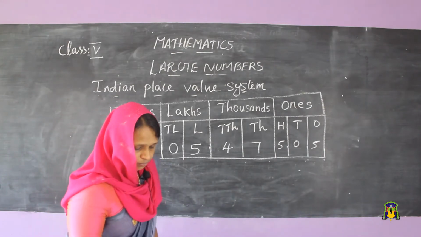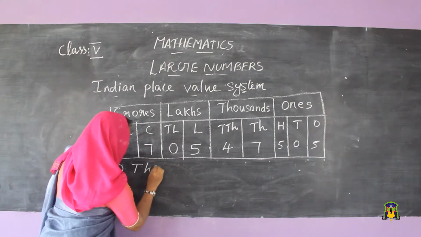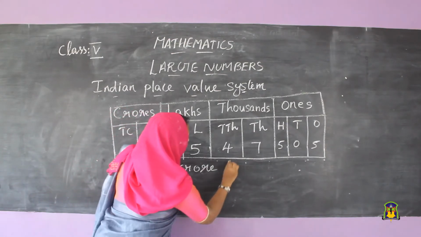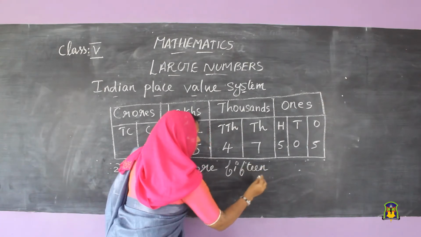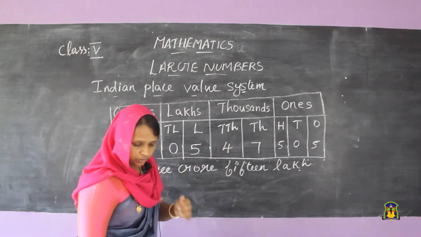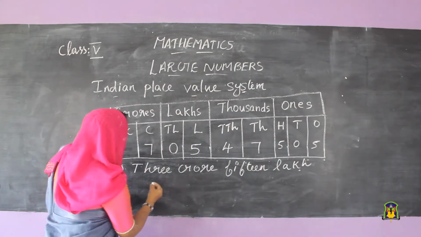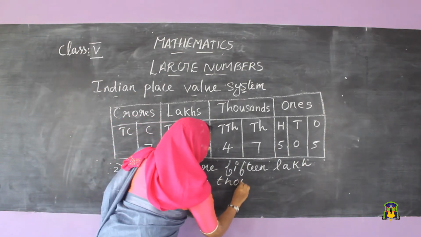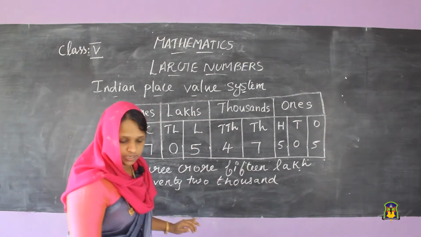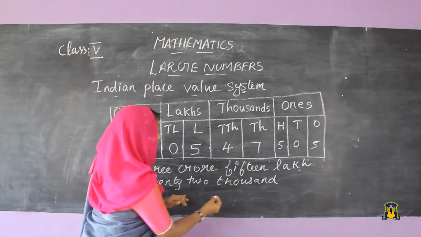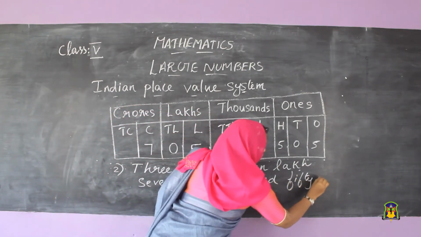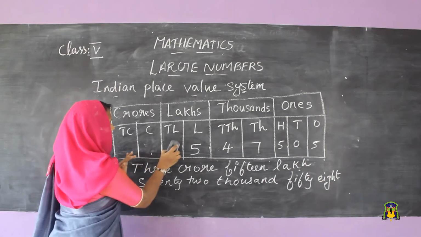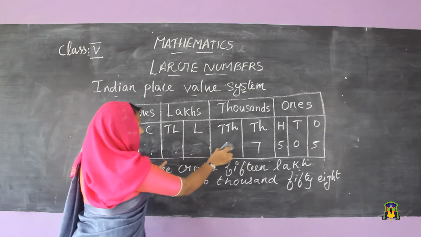Next, 3 crore 15 lakh 72,058. Now we want to write this number in figures.